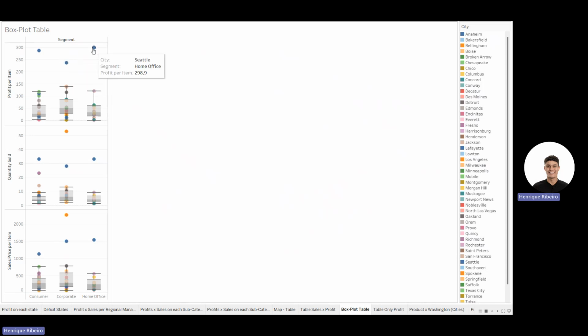These three zip codes of Seattle, as you can see here, each one is in one segment: consumer, corporate, and home office. So Seattle really knows how to work in this subcategory because they're selling in each segment: home office, corporate, and consumer.